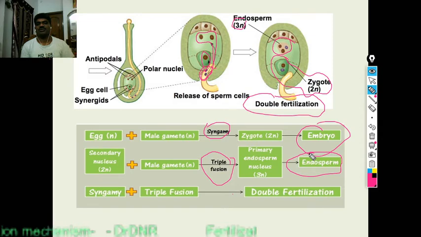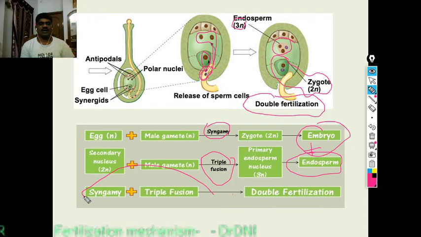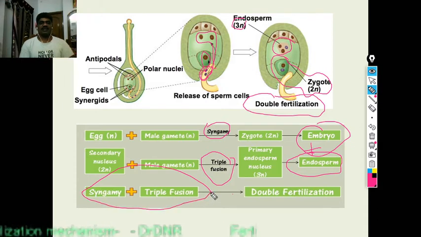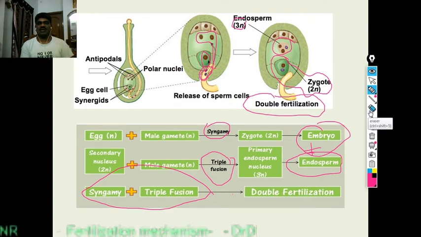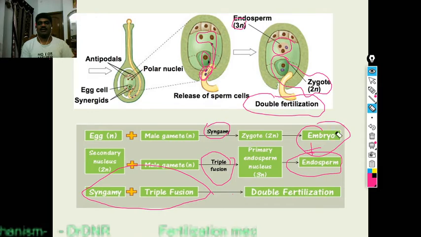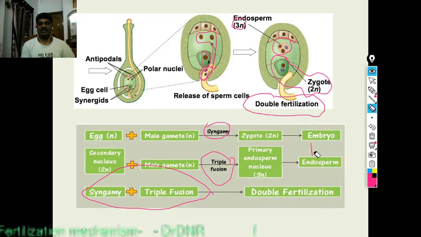Two fertilization processes: embryo formation and endosperm formation, syngamy and triple fusion. Both the processes are occurring here, that is called double fertilization. Okay, both the processes are happening.